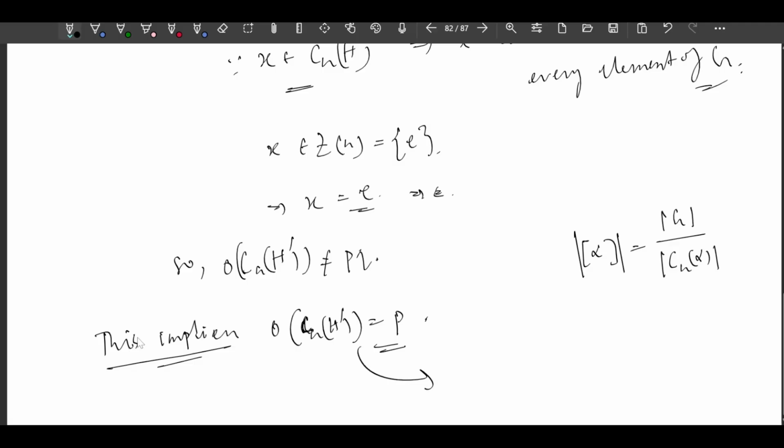What is the index here? The index is the order of G divided by the order of CGH dash, which equals Q. This is the order of the conjugacy class.